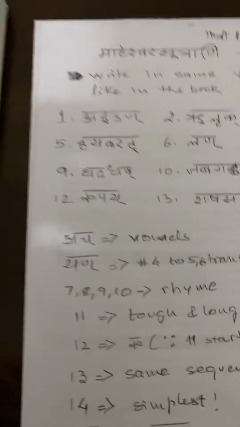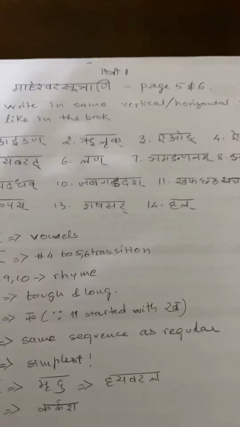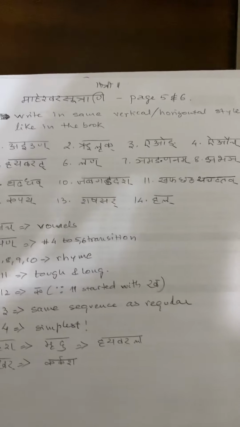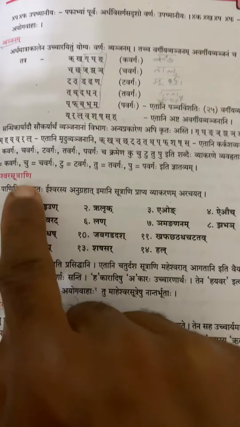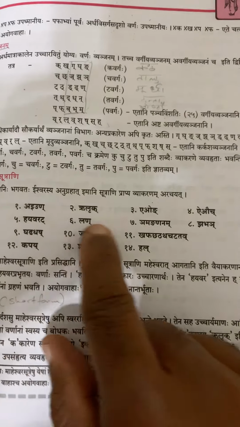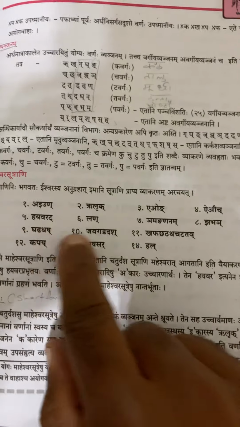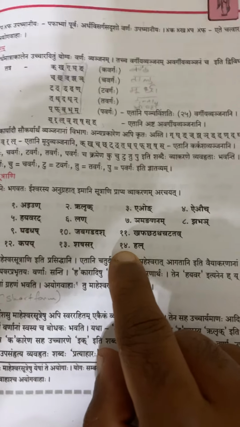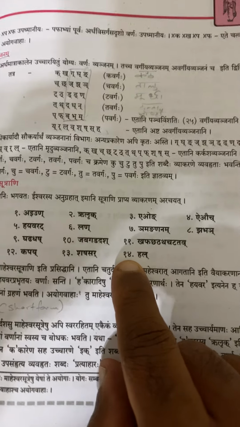So what I recommend to learn it is, first of all, write it in the same sequence that is given by Panini in the book, exactly the same way, which means that you have 4 in the first row, 4 in the second row, 3 in the third row, and 3 in the last row. Okay, so maintain that sequence.